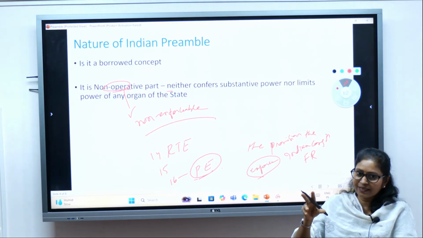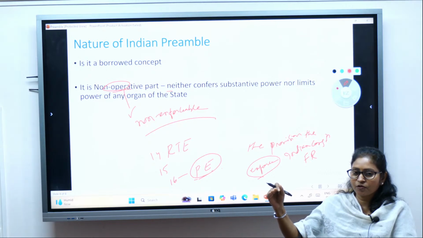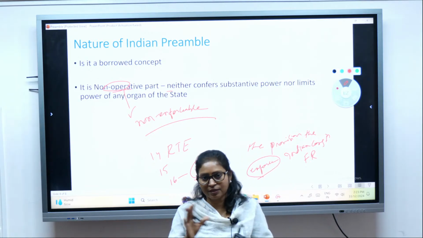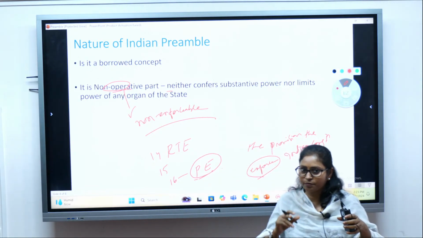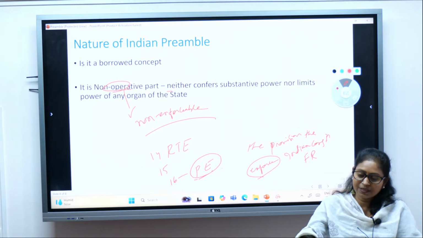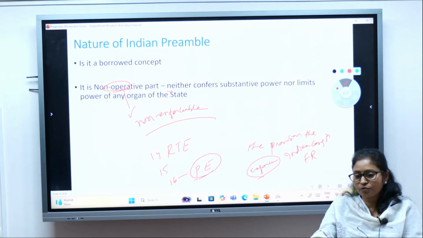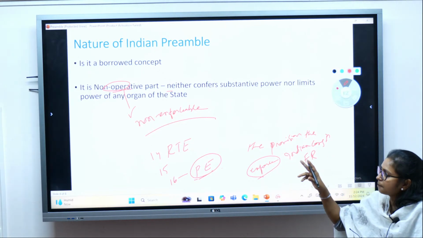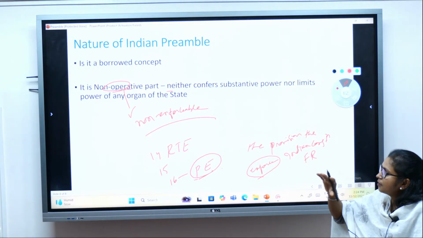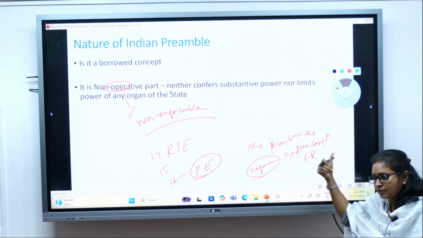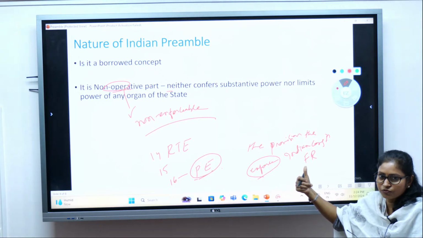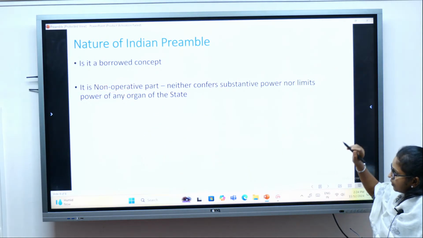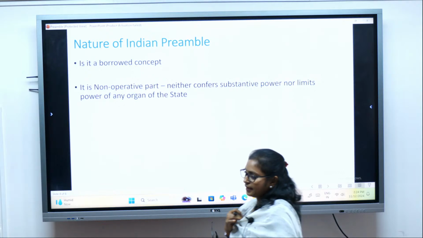But if it is not there in the enforceable part of the constitution, then you cannot go solely on the fact that it is mentioned in the preamble, saying let's get it enforced. Then it won't be enforced, right? Independently it cannot be enforced. That's very important because such a question has come in the prelims, so be very mindful that it is non-operative and non-enforceable. But if the same provision is mentioned in another, enforceable part of the constitution, then it can be enforced. So you understand, it is non-operative by itself.